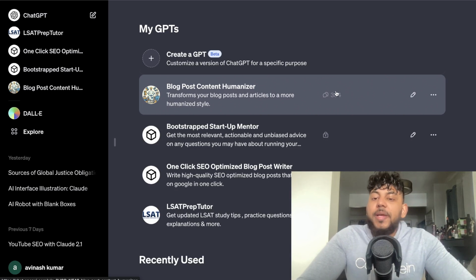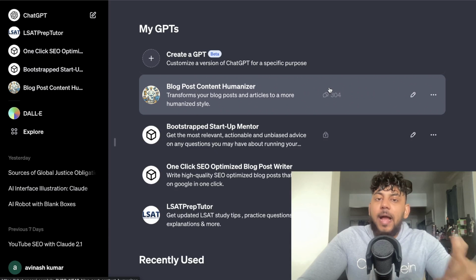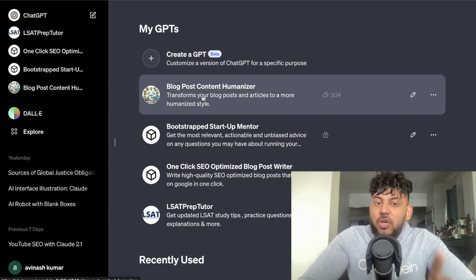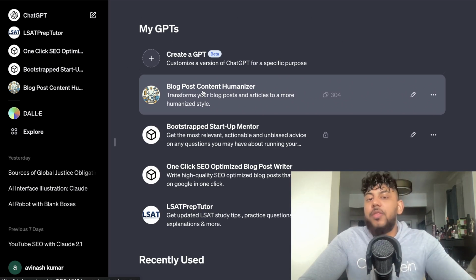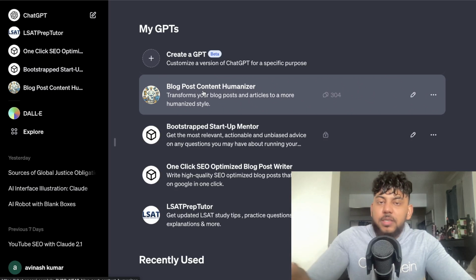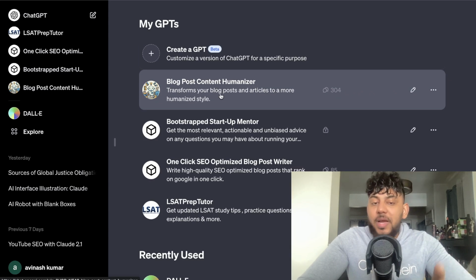But because it already has 304 users or people that have used this GPT, I believe that when the GPT marketplace becomes available, it'll be easier for me to rank this blog post content humanizer higher than newer blog post content humanizers, because OpenAI will see that people have already used this GPT and maybe they're happy with the results which they're getting. Of course, I'm going to constantly improve and optimize this GPT just to make sure that it's working well, but I think that this will give me a competitive advantage, and I'll show you how you can do the same.